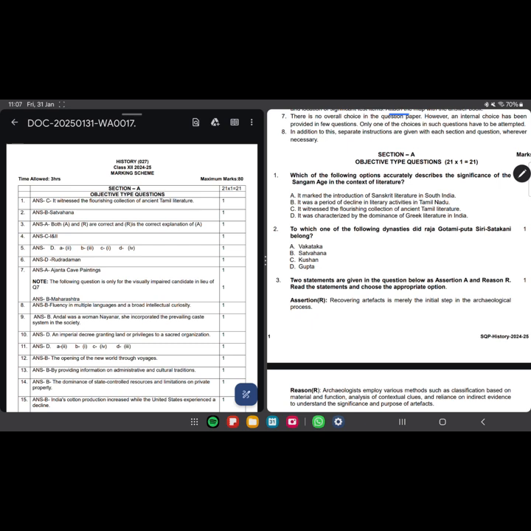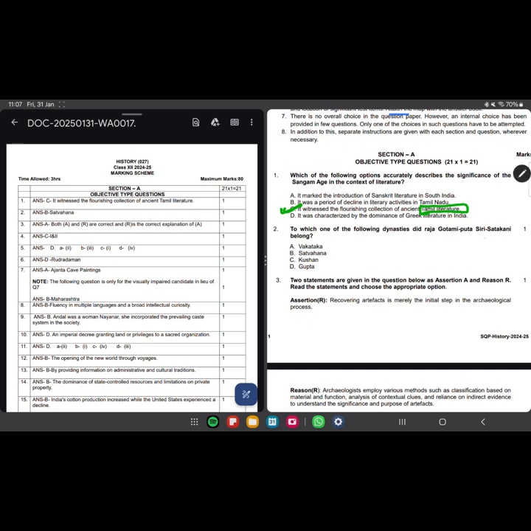I believe that was not the case because South India did not have Sanskrit in a very familiar way. It was a period of decline in literary activities. That was also not the case. It witnessed the flourishing collections of ancient Tamil literature. It was characterized by the dominance of Greek literature in India. This is the answer because Sangam literature was from the time when Tamil was very familiar.